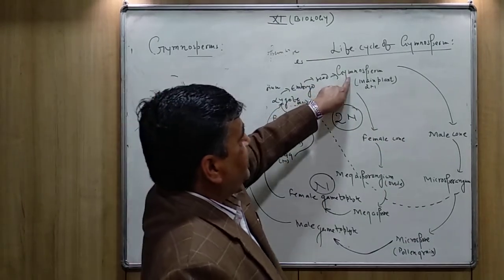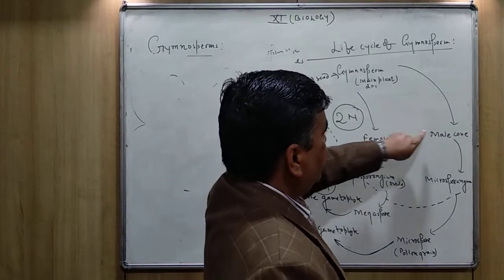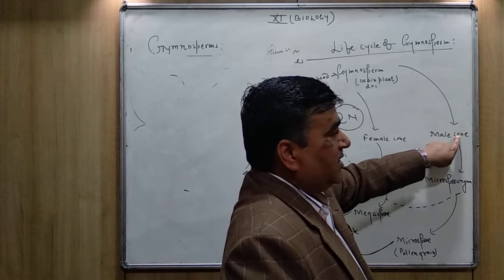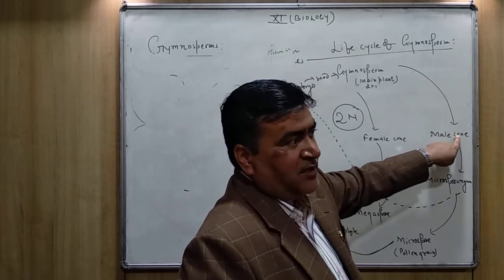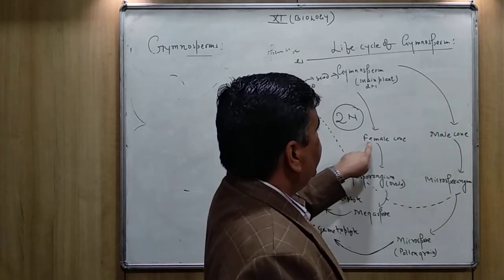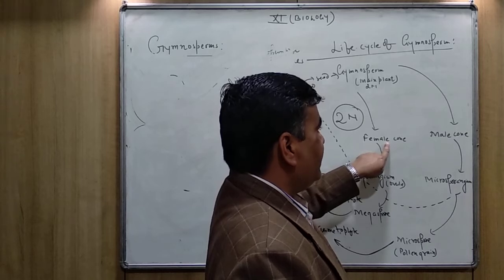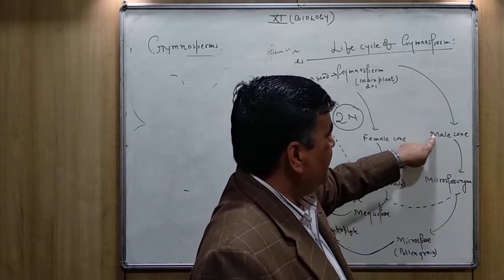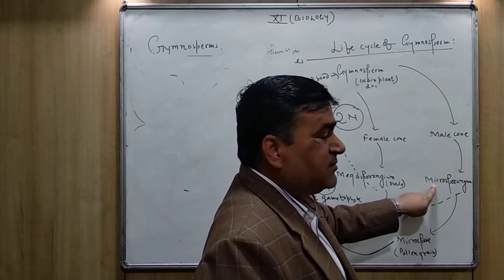So in the gymnosperm plant, how many cones overall? These two cones are there: the male cone, or you can say male strobilus, the male reproductive organ, and here there is the female cone. The male cone is made up of microsporophylls containing what? Microsporangium.